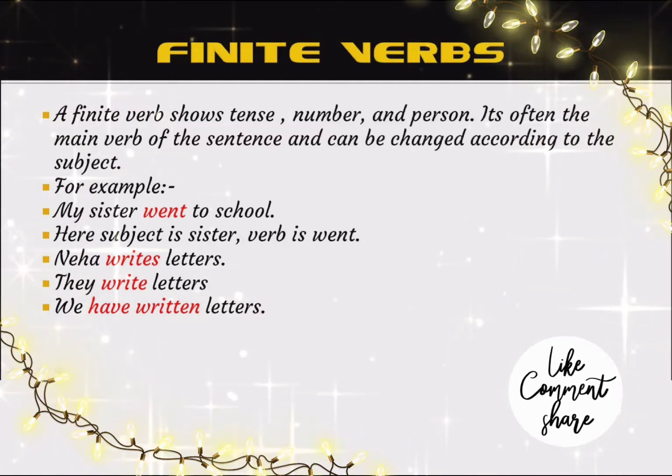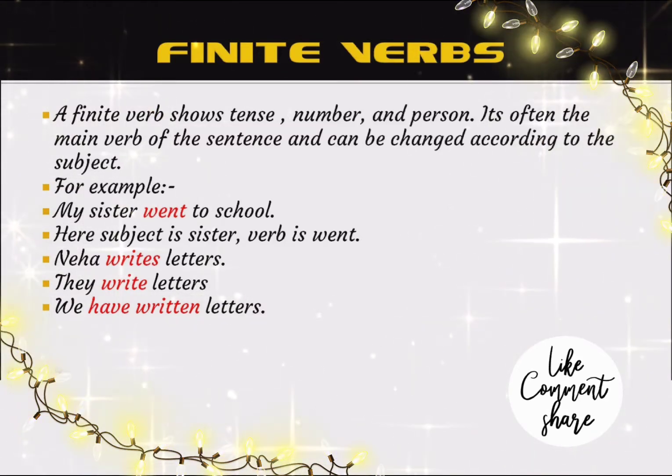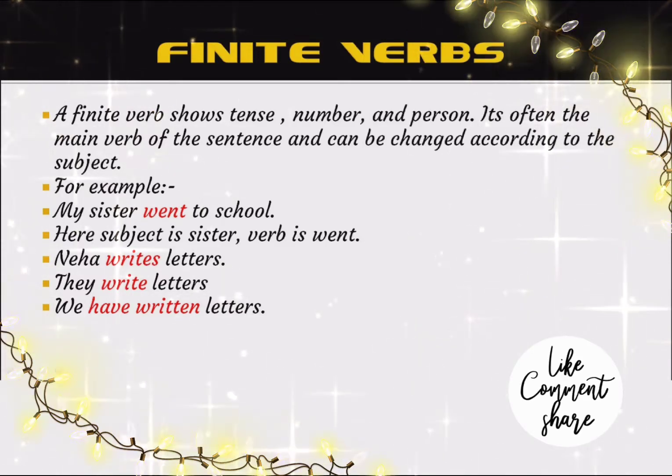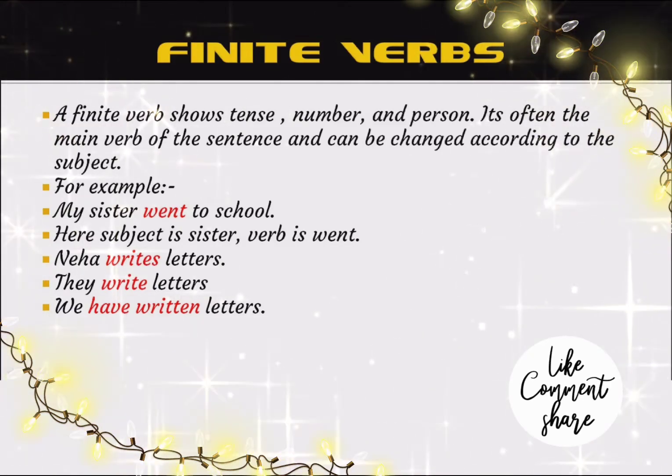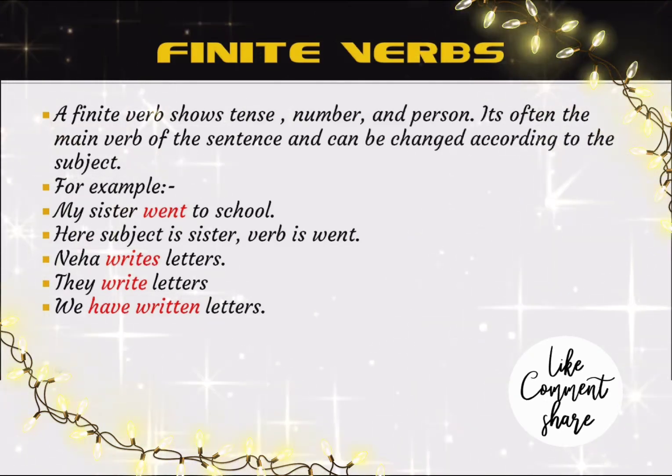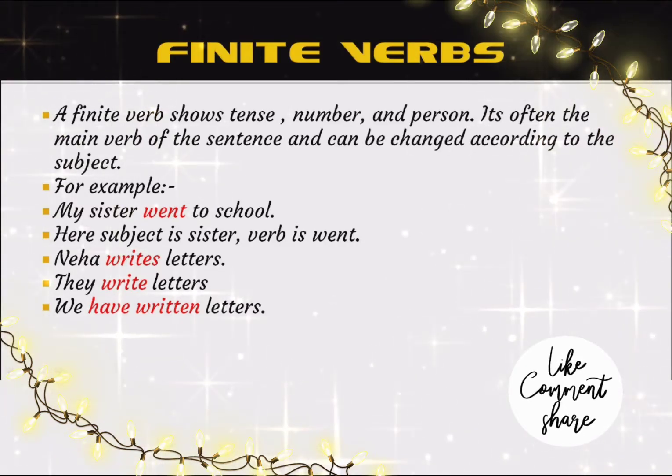For example, Neha writes letters, they write letters, we have written letters. So there is change in the verb: writes, write and have written. These types of verbs, which change according to the subject of the sentence, are called finite verbs.